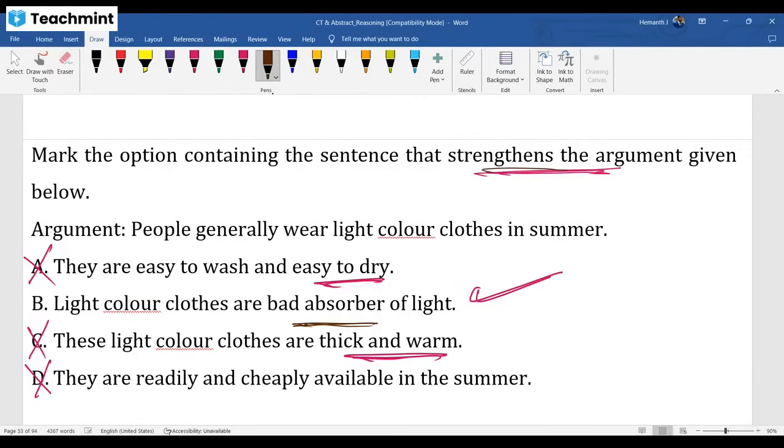Sometimes they'll ask to weaken the argument. They'll mention strengthening or assuming the argument means supporting, but when we need to weaken the argument, we need to think in the opposite direction. Weakening means this one will be correct. If you wear thick and warm, you will be okay. It's not supporting that, so that is not light. Light colors are not for thick and warm. All right, so see this.